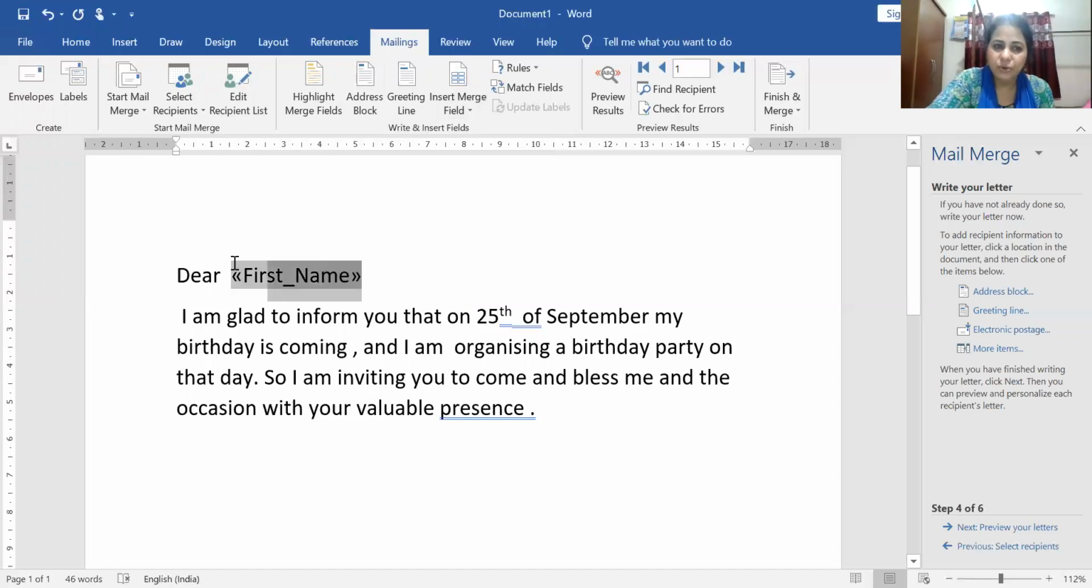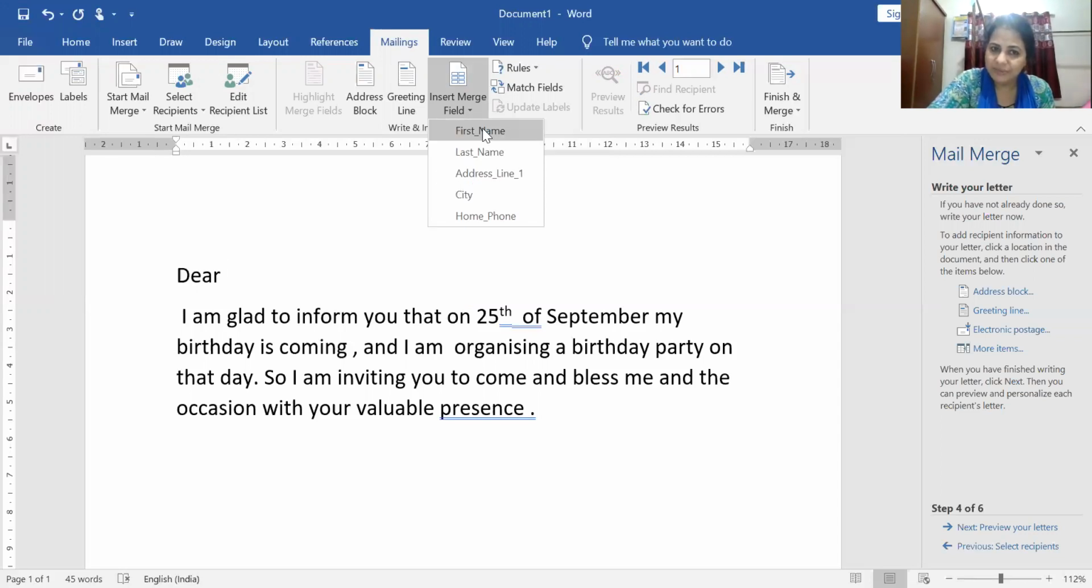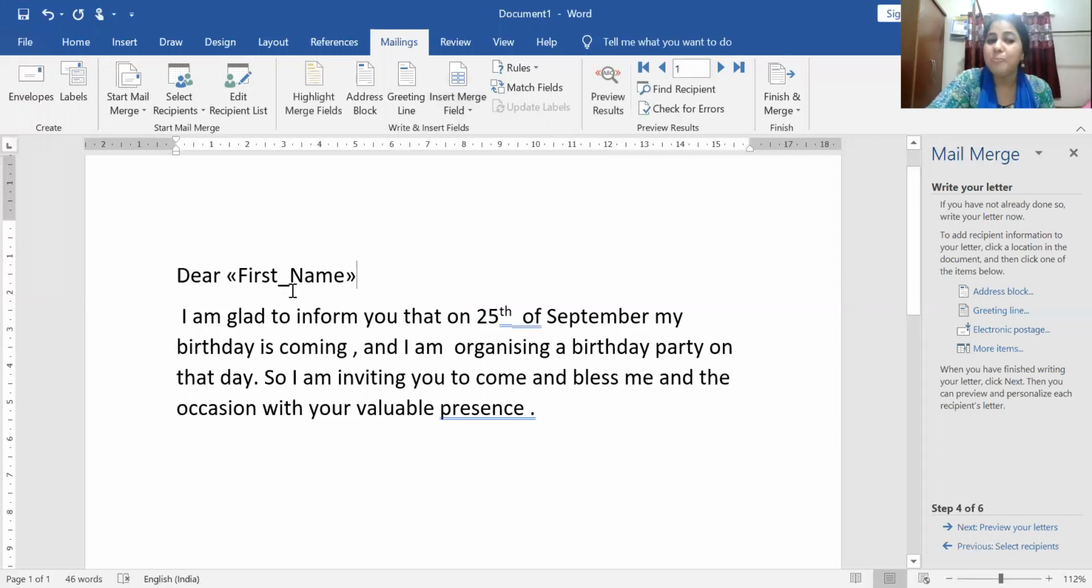Let me show you again how I did it. So for Dear, I have to give the friend's name. Give a space, then go to Insert Merge Field. You click the arrow mark, not the middle part. Click the arrow and first name comes up, then you click on first name. It comes in such a way. This is known as a merged field. I discussed earlier what a merged field is. Now here you see the merged field.